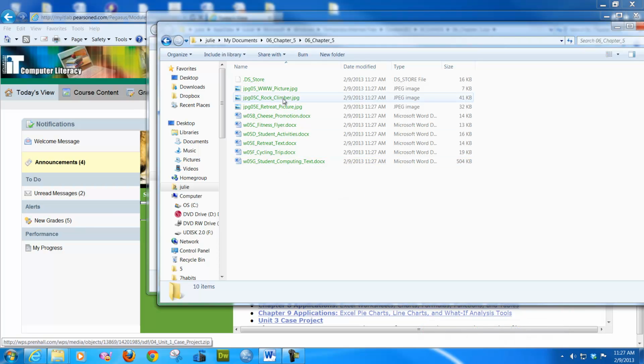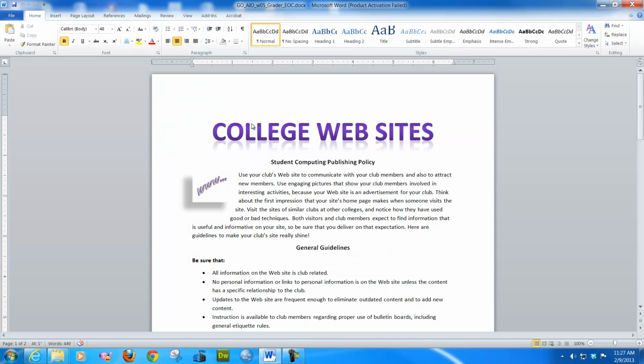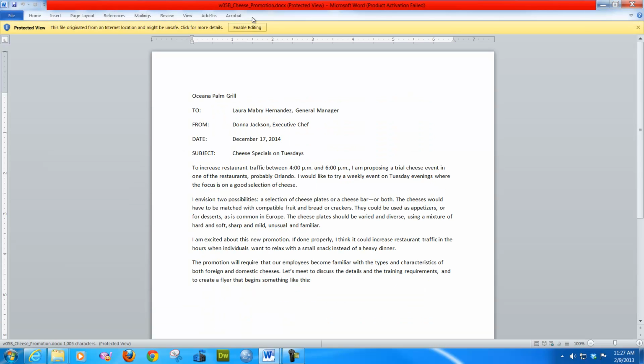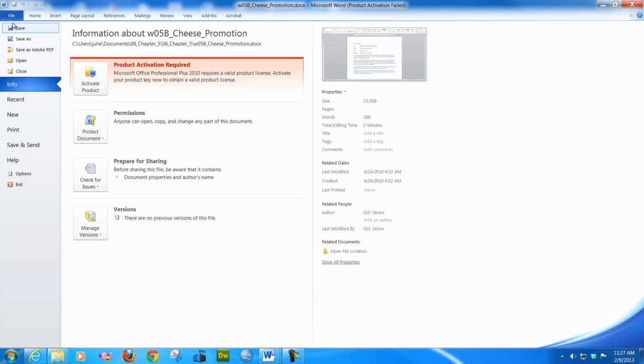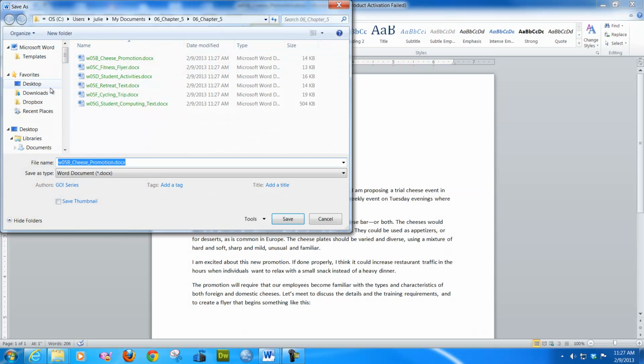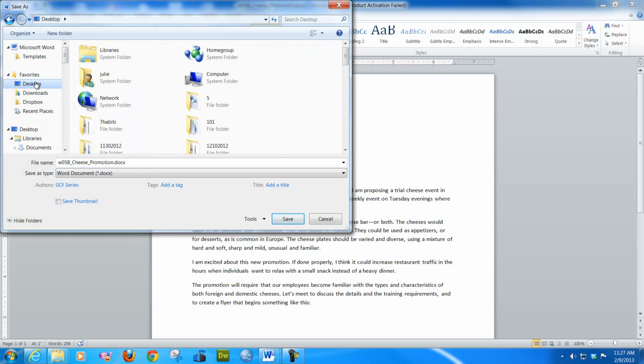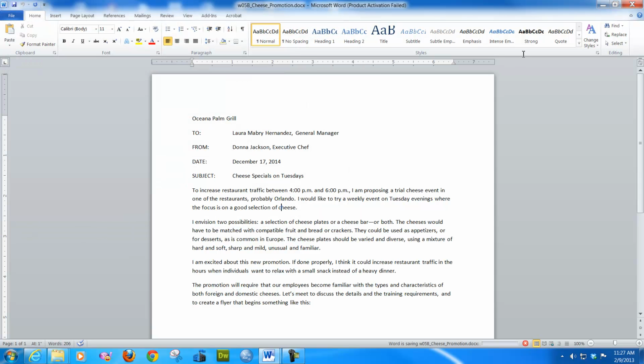So you'll need rock climbing and cheese promotion for sure, and you just manipulate the text the way the book says it, and then you will save it. So you'll go File, Save As, and save them wherever you want. Just make sure you can remember where they are.